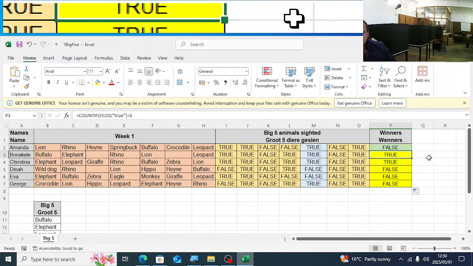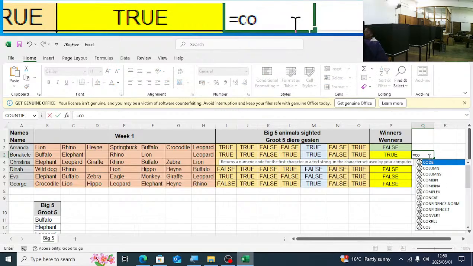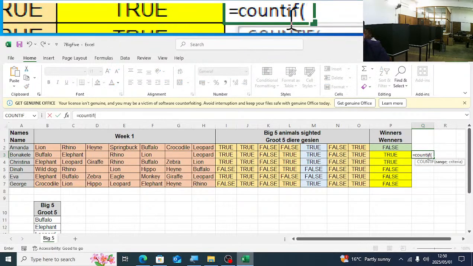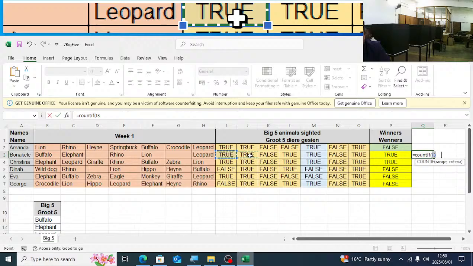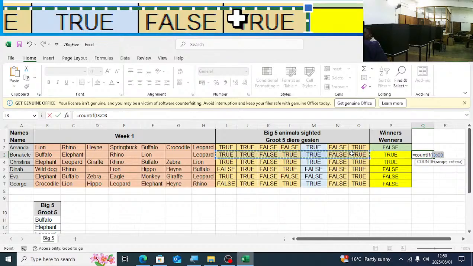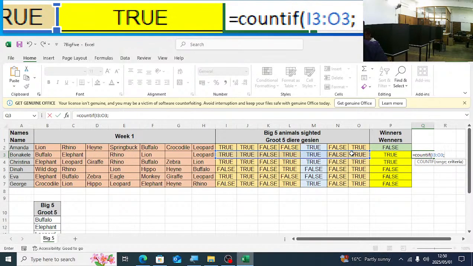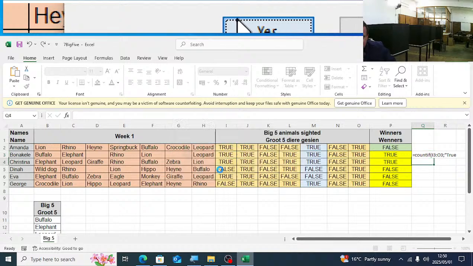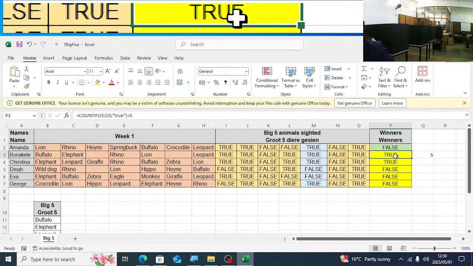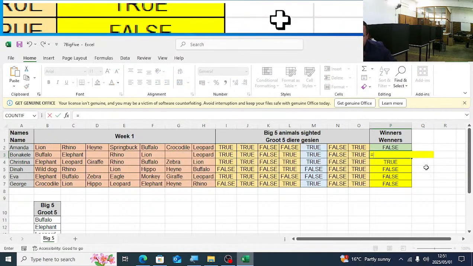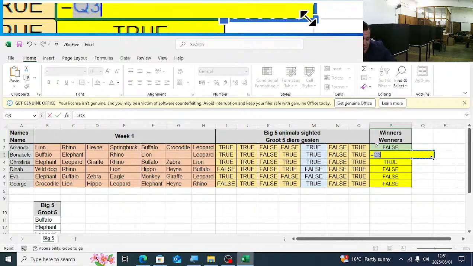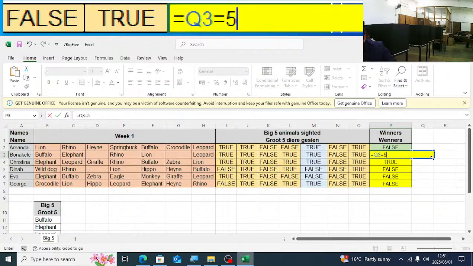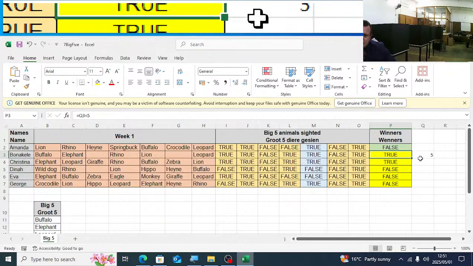I will quickly just here on the right hand side do a building block. So I have the COUNTIF in this range, true. So if we have true here, just check for me how many times true appears here. And I'll just say here then, if Q3 is equal to 5. And that's my building block.